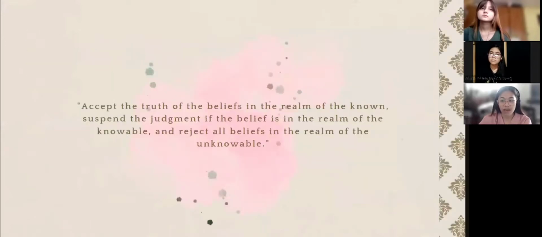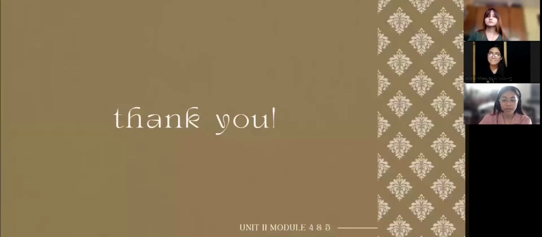So, as a reminder, Sir Acuna said, as a critical thinker, accept the truth of the beliefs in the realm of the known, suspend the judgment if the belief is in the realm of the knowable, and reject all beliefs in the realm of the unknowable. So, that would be all, and I hope you learned a lot from our discussion. Thank you very much.